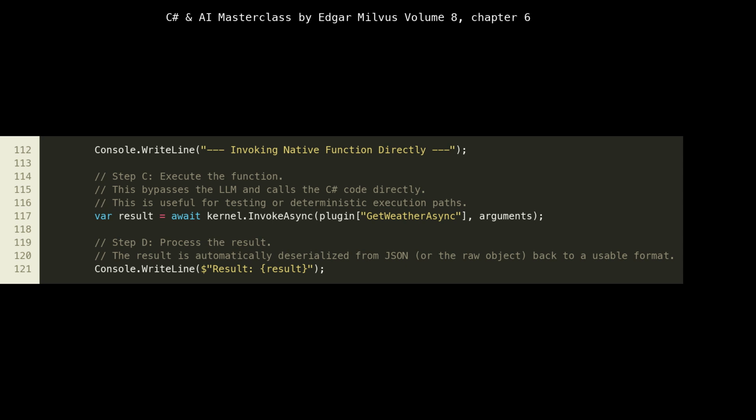The plugin, getWeatherAsync, syntax retrieves the registered getWeatherAsync function from our weather plugin. The arguments object, prepared earlier, is then passed to it. Finally, line 120 prints the result. The semantic kernel automatically handles the deserialization of the weather response object returned by getWeatherAsync back into a usable format, which can then be displayed or further processed by your application. This direct invocation highlights the flexibility of semantic kernel, allowing both LLM-driven and developer-driven function execution.